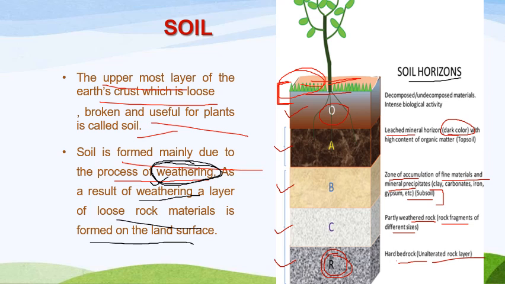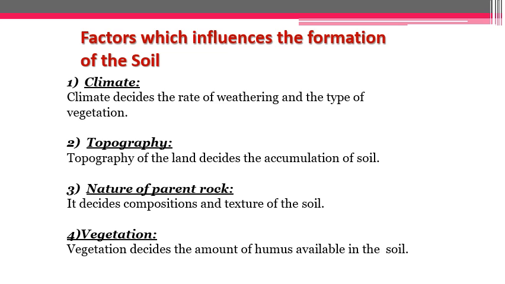Now next is factors which influence the formation of soil. Now we have different kinds of factors which actually influence the formation of soil. As we just discussed, climate is one of the most important factors which creates the agent which is responsible for the weathering of rocks. Now climate decides the rate of weathering. What kind of agents we have, it only decides how fast is the process of the formation of soil. And the type of vegetation which grows on that type of soil is also determined by the climate which is suitable for that particular soil.